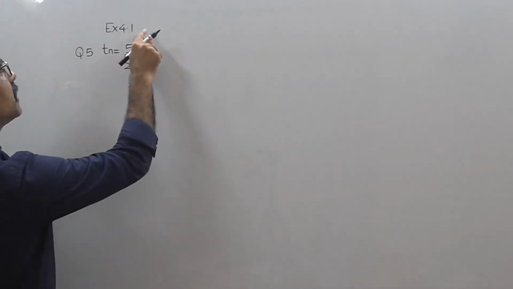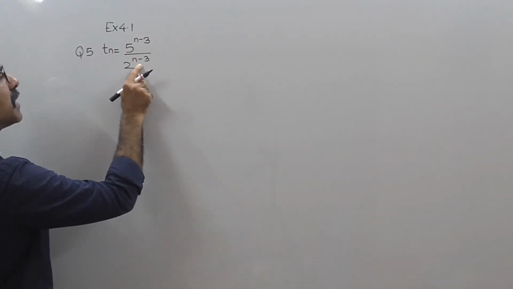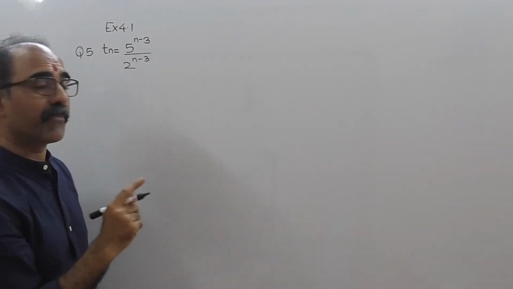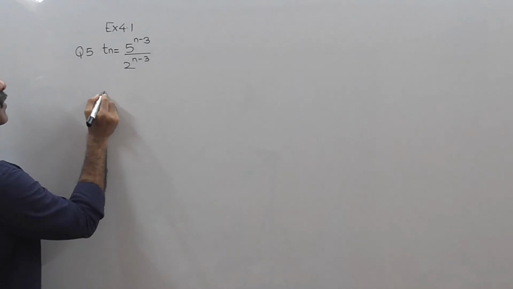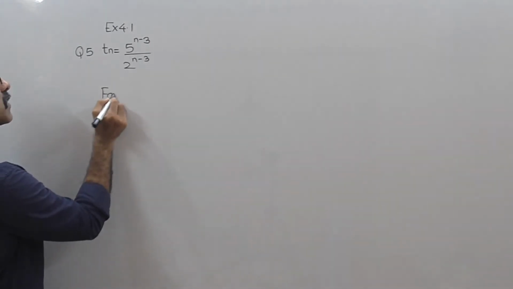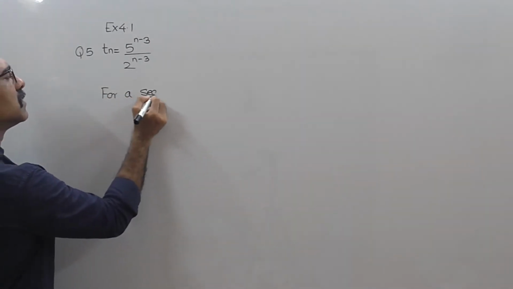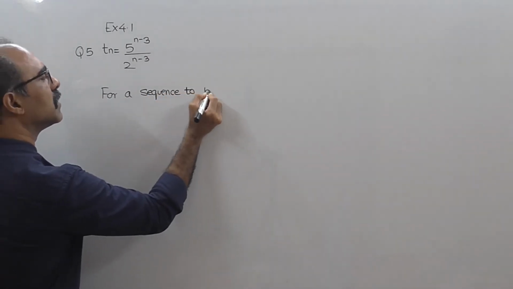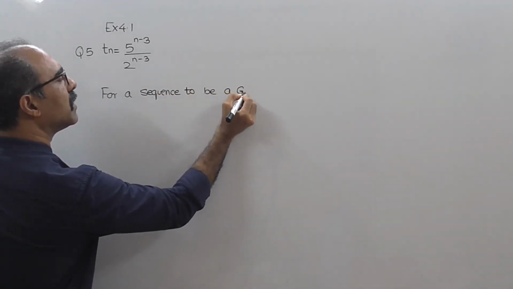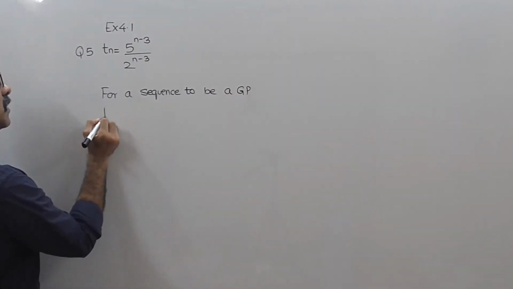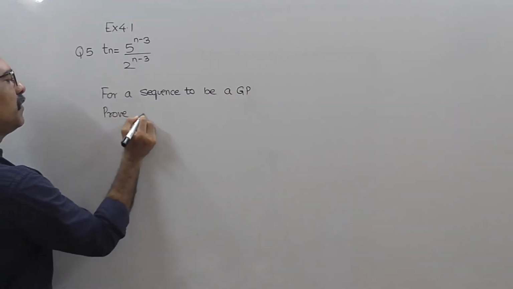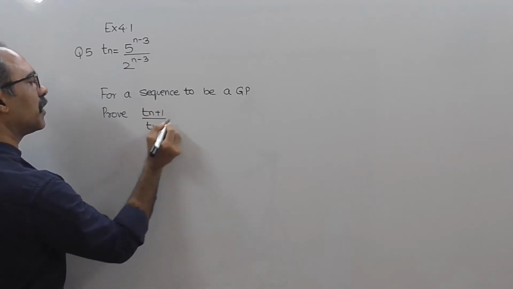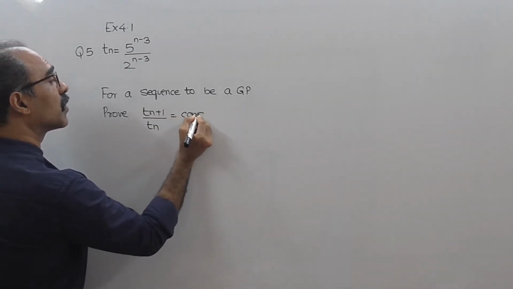Now you have been given Tn equal to 5 raised to n minus 3 upon 2 raised to n minus 3, and you have to show that the sequence is a GP. So what you have to do is, for a sequence to be a GP, prove Tn plus 1 upon Tn equal to constant.